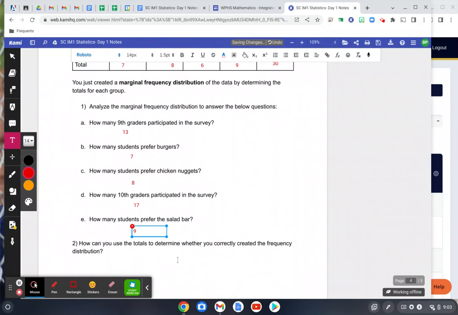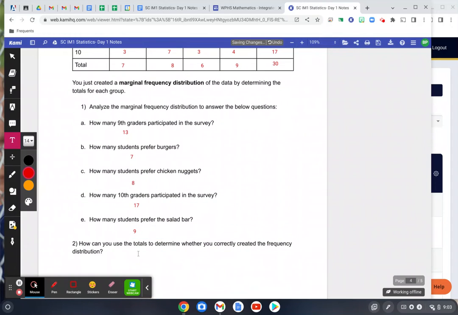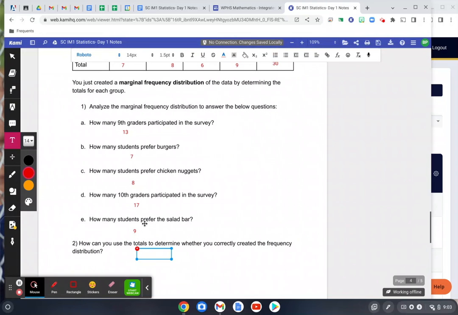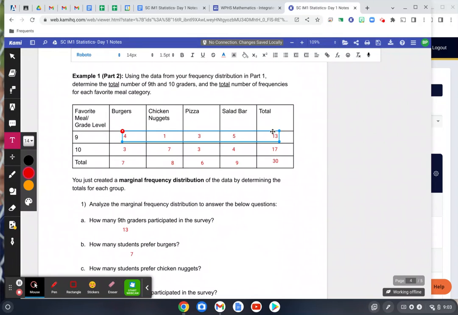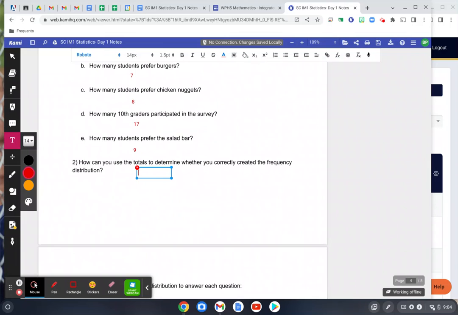This question is probably the trickiest one, but very important to understand. How can you use the totals to determine whether you correctly created the frequency distribution? Well, if you add 13 and 17, that gives you 30 right here. But then you add 7 plus 8 plus 6 plus 9, or whatever the numbers are along the bottom here, and that doesn't equal 30. So if you get one total adding up your columns, but you get a different total adding up your rows, you've done something wrong.